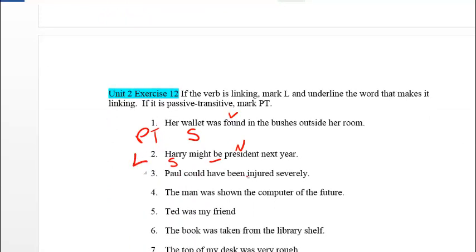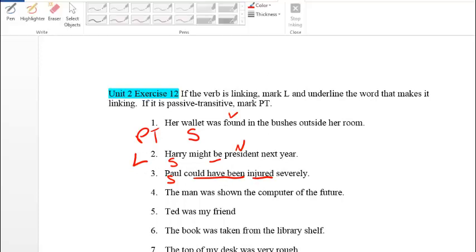Paul could have been injured severely. Paul is the subject, could have been, then injured. In this case, injured answers what? Since injured describes Paul's state of being, then this verb is considered to be linking.